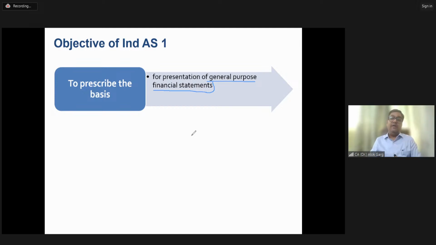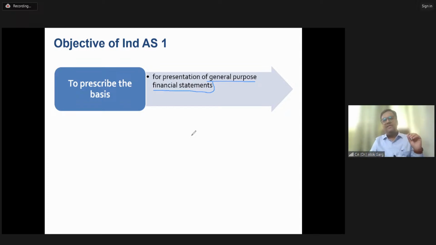And in your assets, instead of PPE, present trade receivables as the first number, then cash and cash equivalents, then property, plant and equipment.